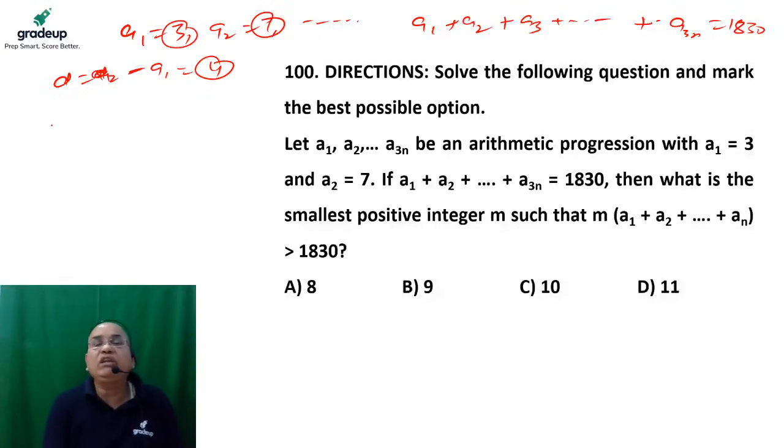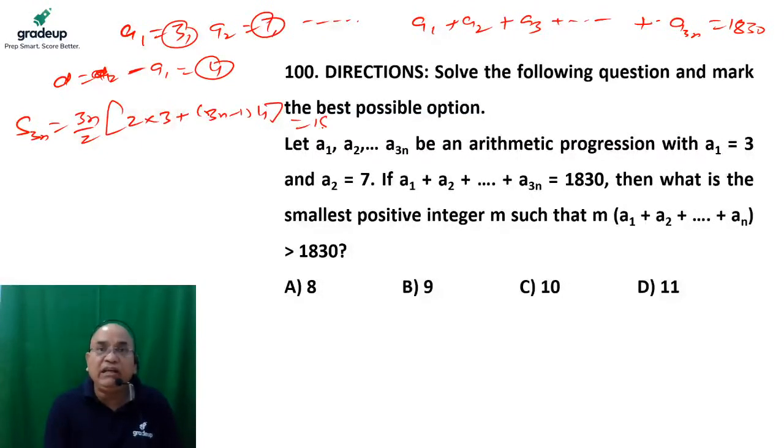Now we need to find out the sum of 3n terms. So sum of 3n terms is nothing but how much? 3n by 2 into twice of a, the value of a is 3, plus 3n minus 1 into d, d is 4, is equal to 1830. So from here we can easily calculate the value of n. Okay, no problem at all. So value of n is nothing but what?